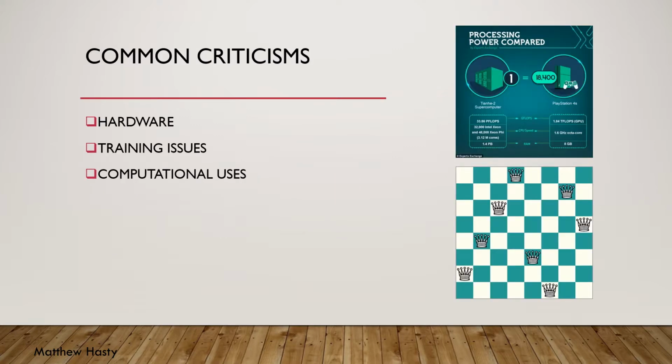Here I've listed a few common criticisms with using neural nets. The most common problem associated with training neural networks has historically been the large amounts of time to train them before advances in CPU and GPU technologies over the last few decades. These advances have reduced training times from months to days or even hours.